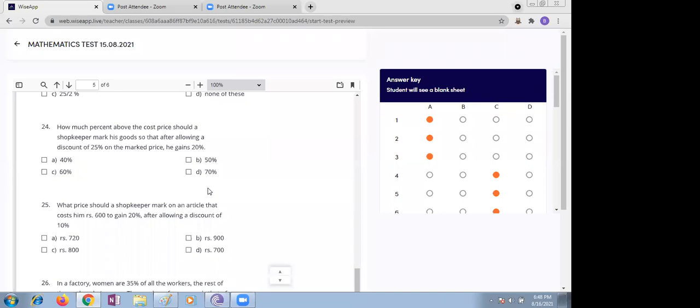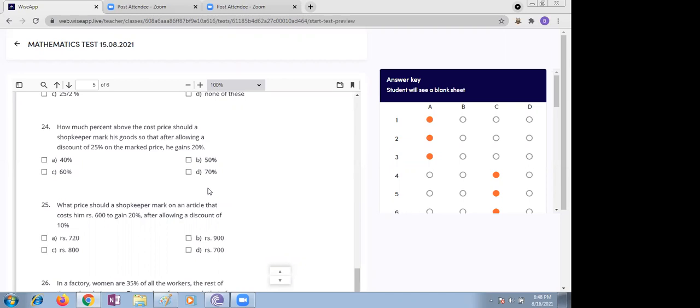What price should the shopkeeper mark on an article that costs rupees 600 to gain 20% after allowing a discount of 10%? See children, in this, to gain 20% means how much are we supposed to write here?